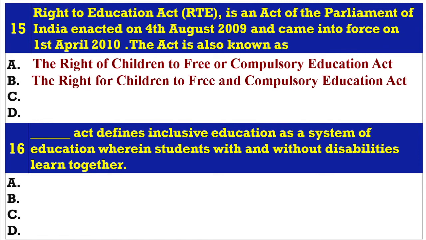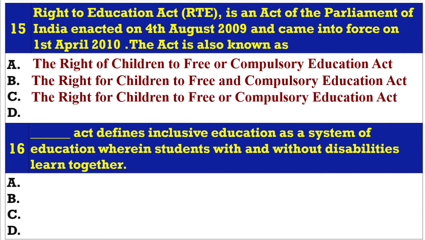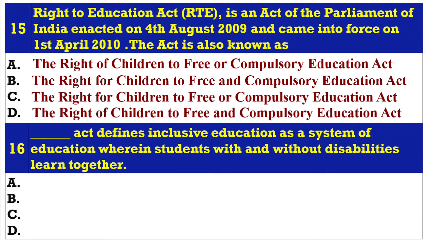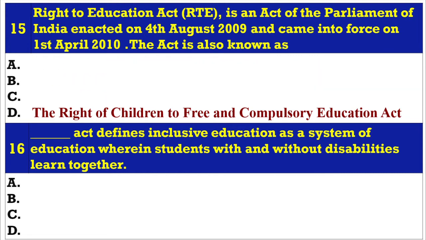B. The Right for Children to Free and Compulsory Education Act. C. The Right for Children to Free or Compulsory Education Act. D. The Right of Children to Free and Compulsory Education Act. Answer D. The Right of Children to Free and Compulsory Education Act.